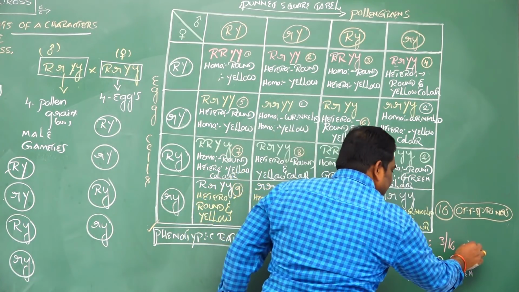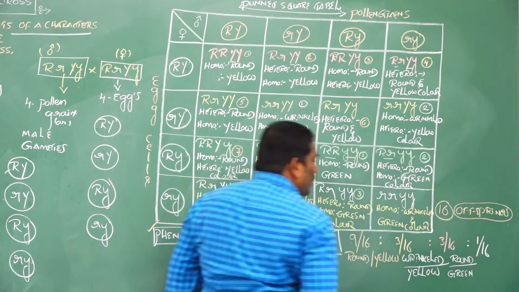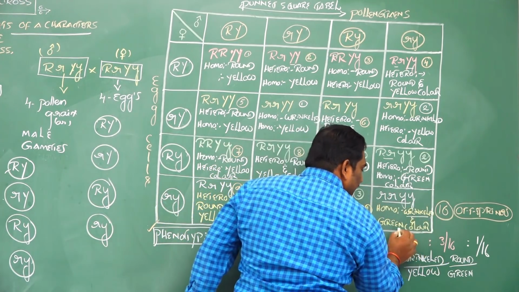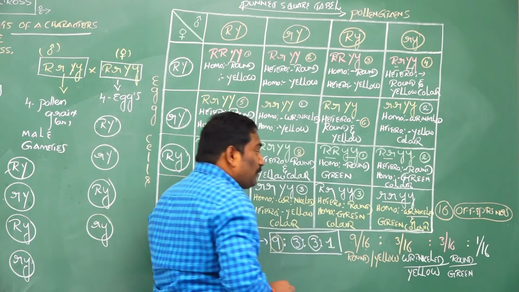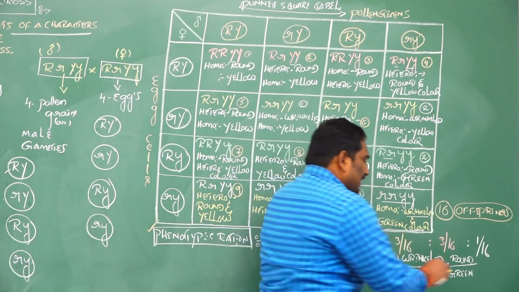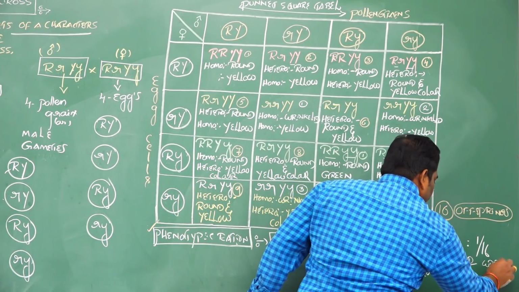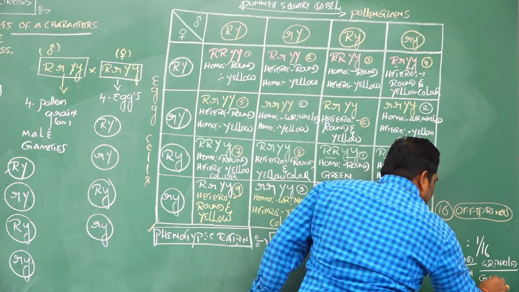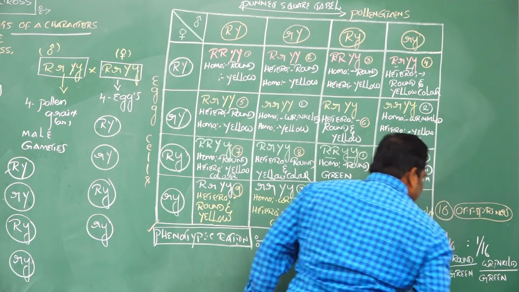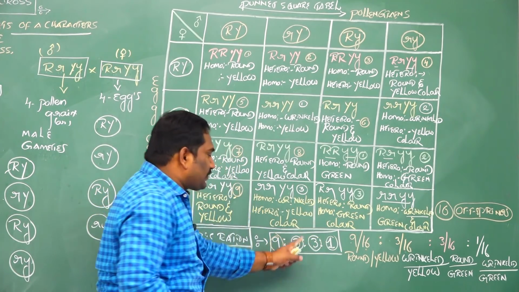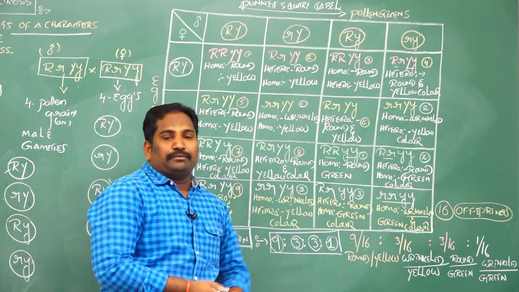The last one, out of 16, only one, that is wrinkled shape of seeds and green color seeds, the pure recessive parent. Only one out of 16, 1 by 16. Wrinkled shape of seeds and green color seeds. This is 9:3:3:1.